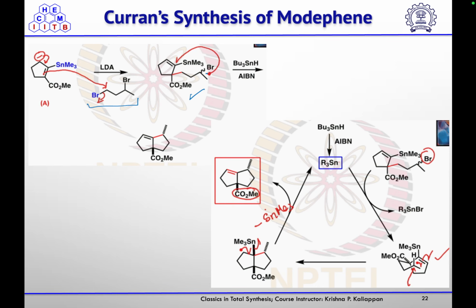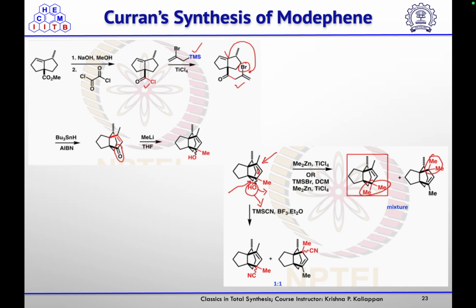So first radical will generate at this position. This will react with your olefin, and then after that elimination, you will get this desired product. So what will happen? First, this tributyl tin hydride on treatment with AIBN, first tin radical will form. It will react with bromide to form the radical at that position, and this radical will undergo cyclization to form another radical, which undergoes the elimination of this trimethyl tin to give you this alkene. So that is how you get this 5,5 fused olefin.